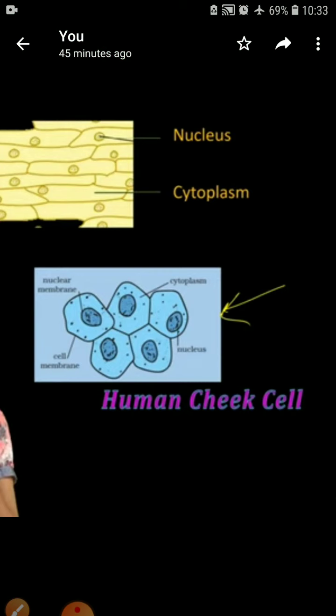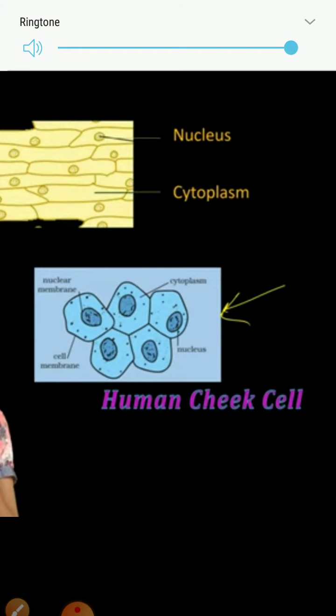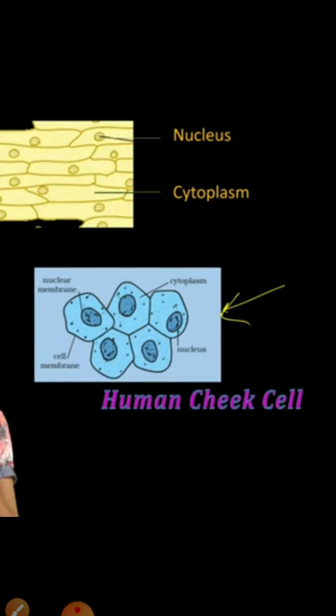First of all, we have to take a matchstick with its tip broken. Then you have to scrape inside your cheek without hurting it.